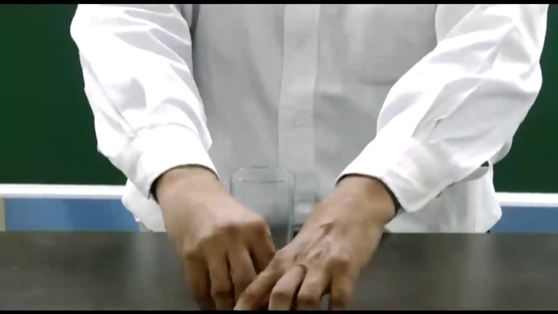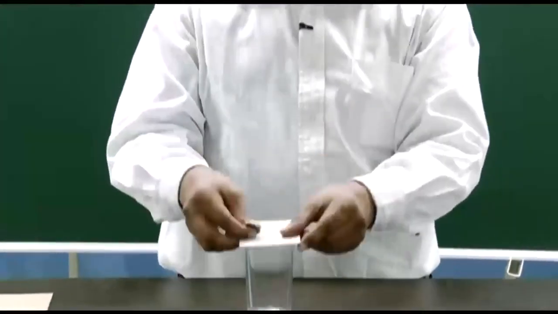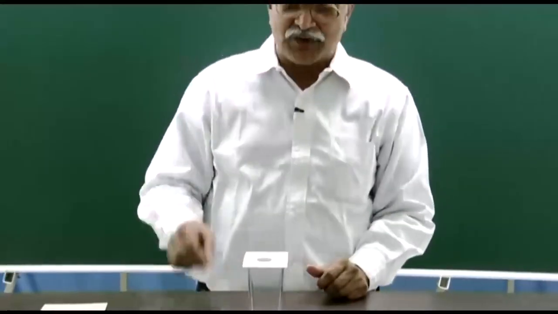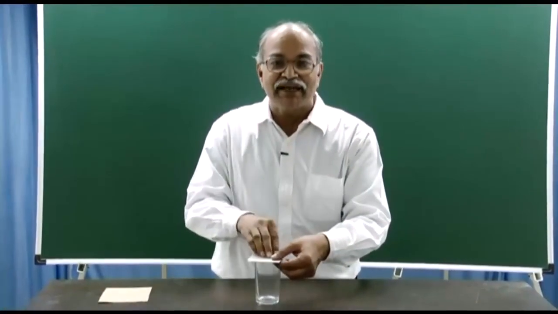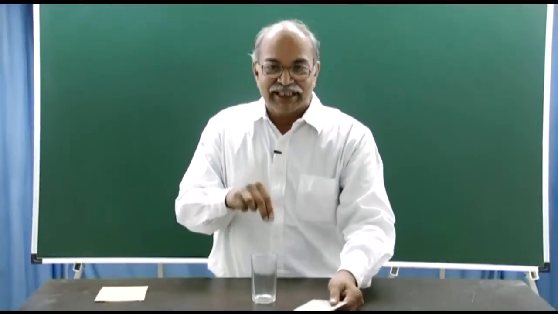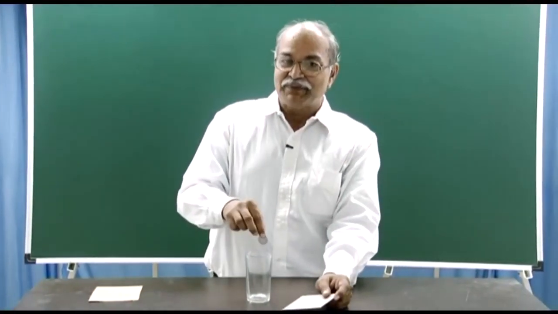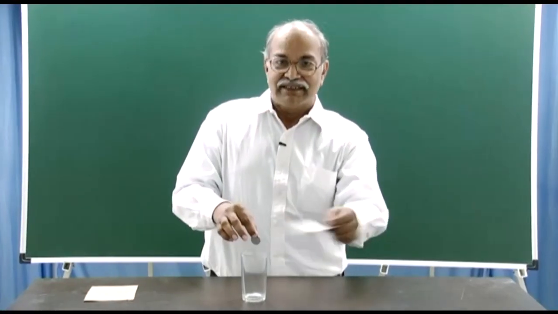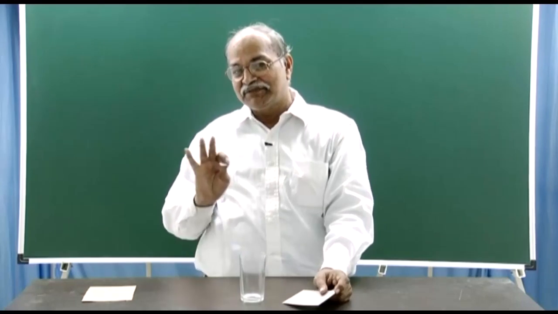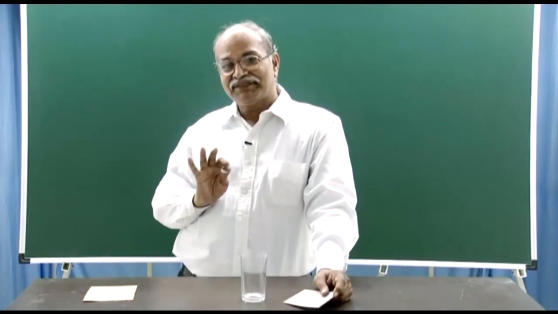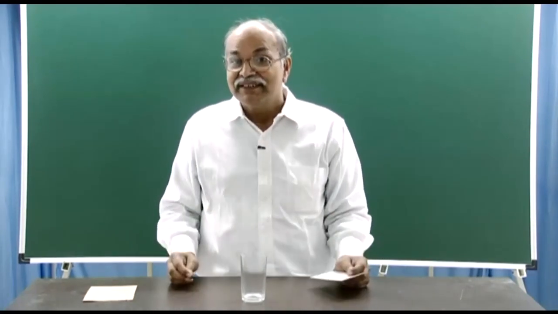So, the explanation is that because of inertia, because of Newton's first law, the coin remains at its own place, and since we are only flicking, the card goes away, and therefore, the coin remains at its own place, and once the card is not there, it falls. That explanation had some difficulties. So, sometimes it goes, sometimes it does not.